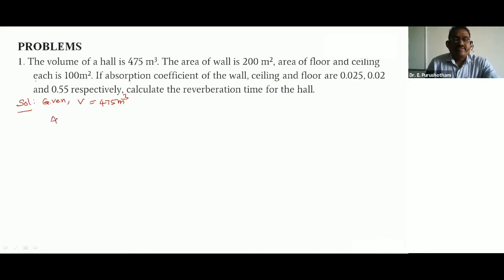I am taking this side surface area, this side absorption coefficient.